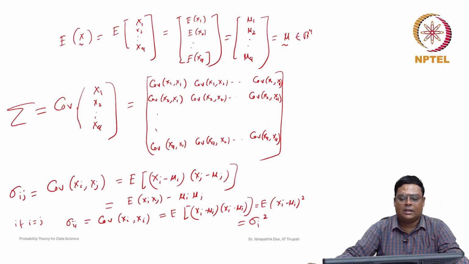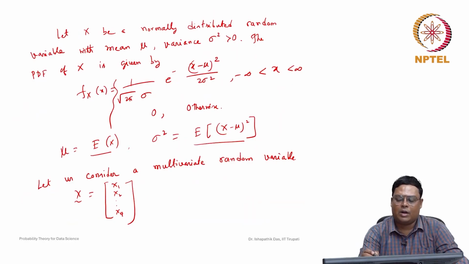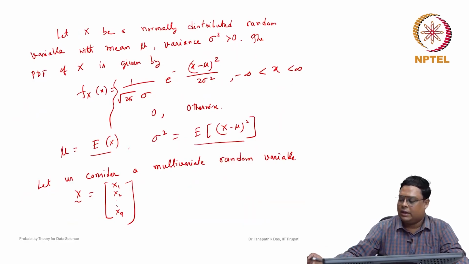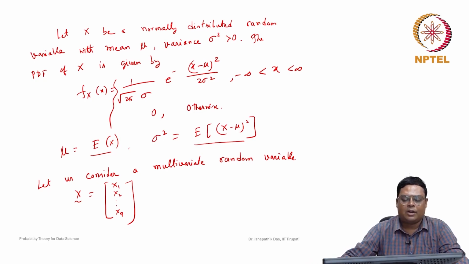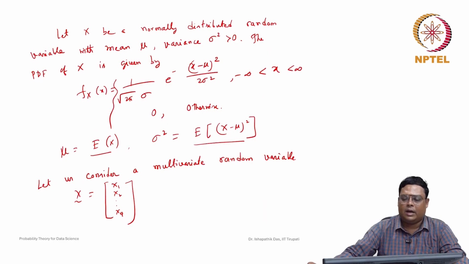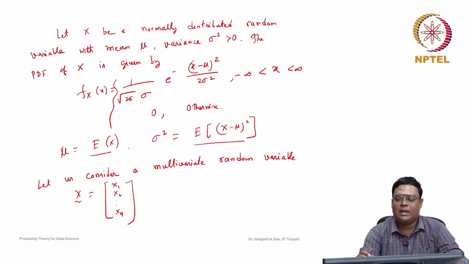Now we understand that in the univariate case, we have the mean and variance. For the multivariate random variable case, we have the mean vector mu and the covariance matrix, capital sigma. For univariate cases, mu can be any real number from minus infinity to plus infinity, but sigma square will be greater than 0.